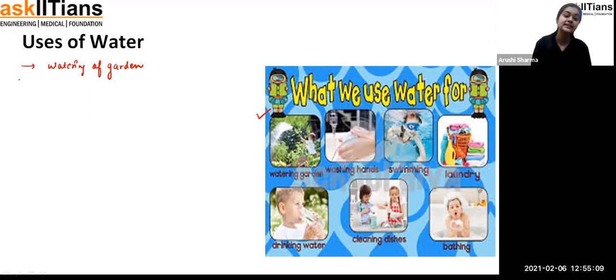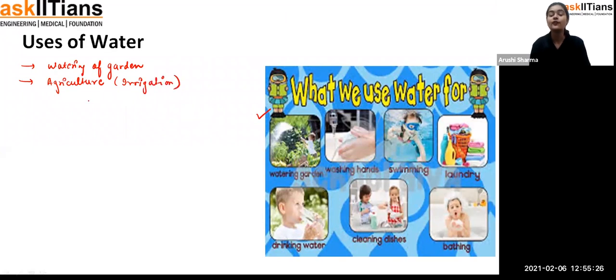And the second point I can write down here is agriculture. Students, for the process of agriculture or for growing crops, we also require water, that is for the irrigation process. So water is an important thing here again.